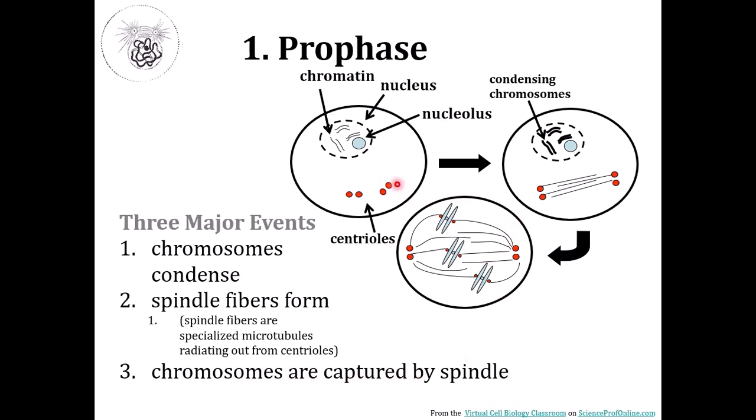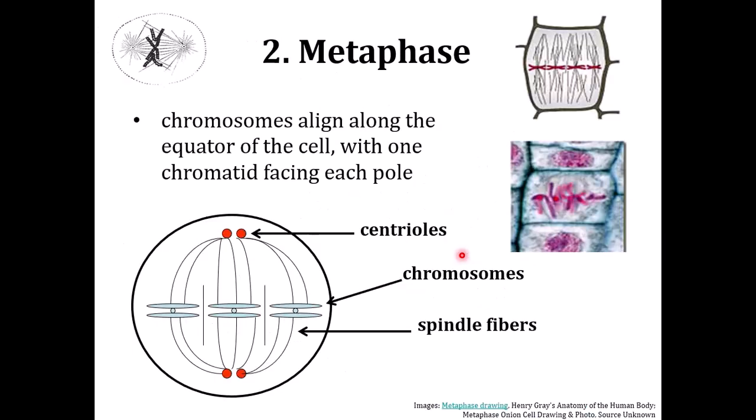Some cells in the body cannot divide, like our neurons. Our neurons cannot divide. Our heart cells cannot divide. The muscle cells of the heart cannot divide. Basically, even skeletal muscles cannot divide. And it's funny, but it's because they don't have centrioles. So neurons do not have centrioles, so they can't divide because they cannot form microtubules. So no centrioles, no microtubules, no cell division. It's as basic as that. So prophase: formation of microtubules of spindle fibers, condensation of chromosomes, and disappearance of the nuclear membrane.